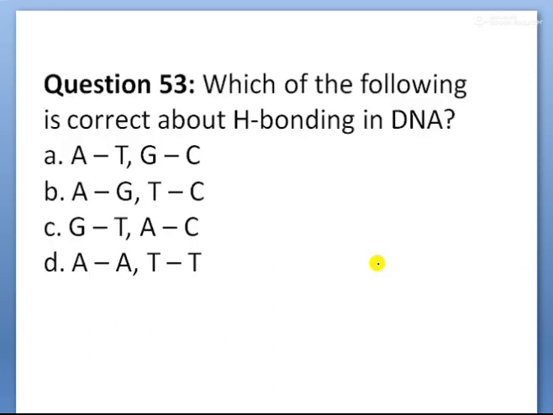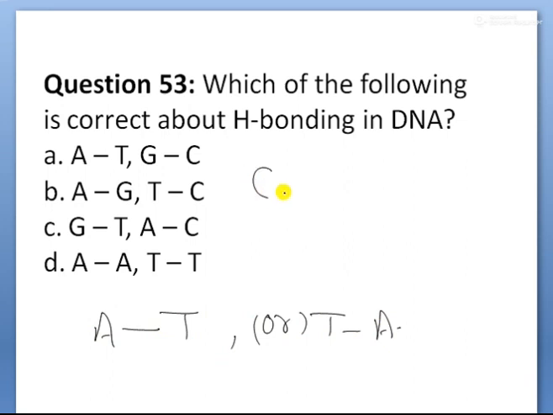Next, children, which of the following is correct about hydrogen bonding in DNA? In a DNA double helix structure, the hydrogen bonding is between the nitrogenous bases of the 2 helix groups. Here, bonding takes place A to T and also T to A, children.